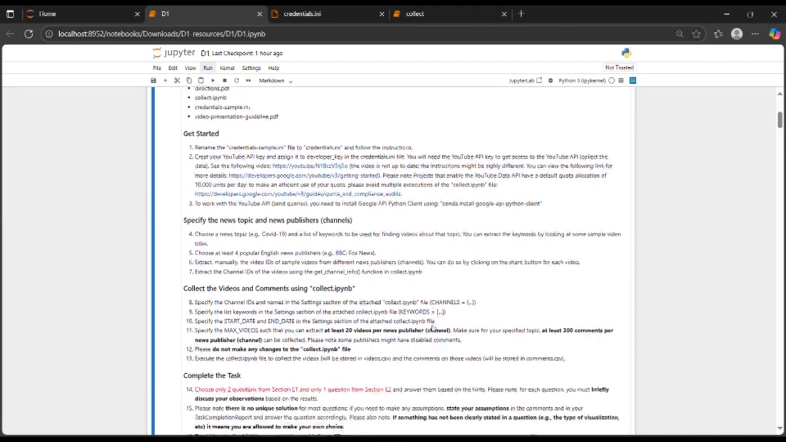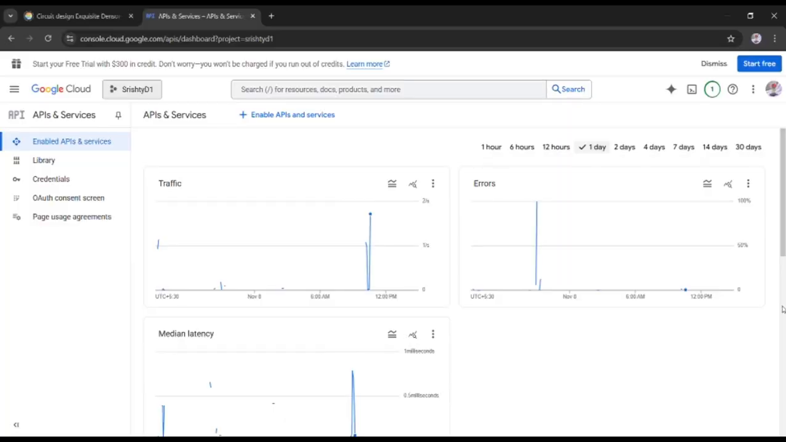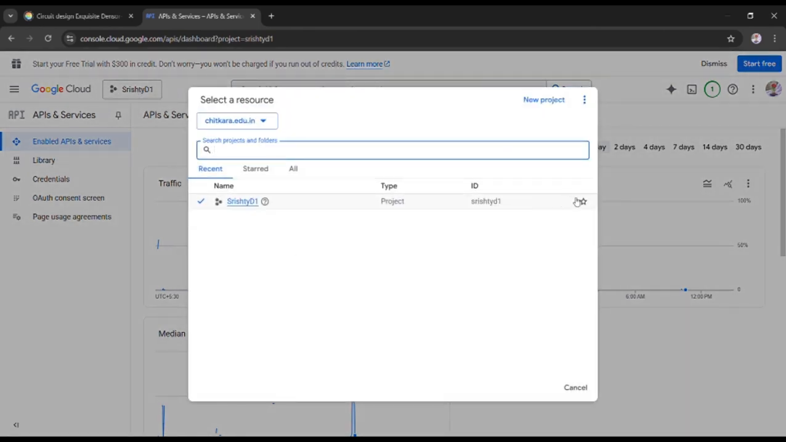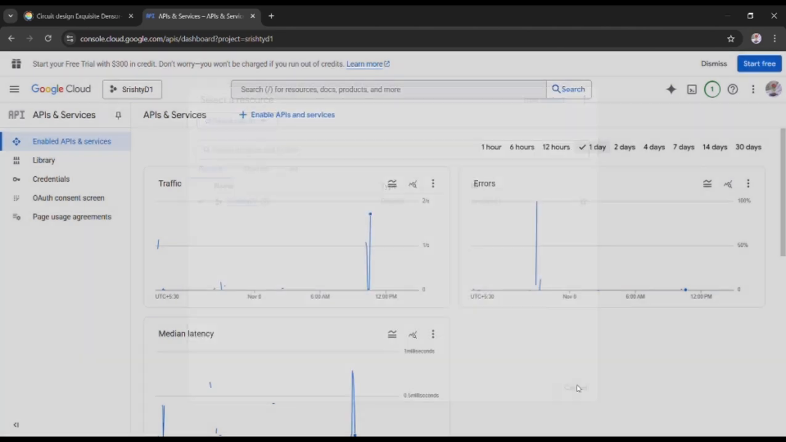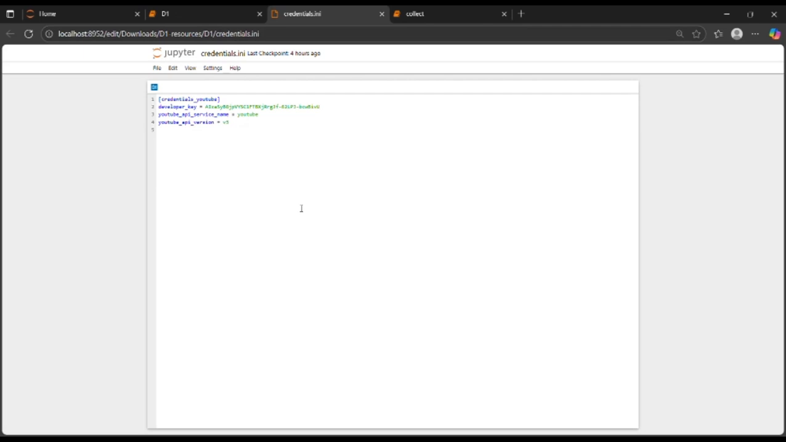Before starting the notebook, I created a YouTube API key. I opened the Google Cloud Console. I created a new project. Under APIs and services, I enabled the YouTube Data API v3. Then I generated an API key named Srishti D1. After that, I renamed the credentials sample.ini file to credentials.ini and opened that file and pasted my API key in the developer key.